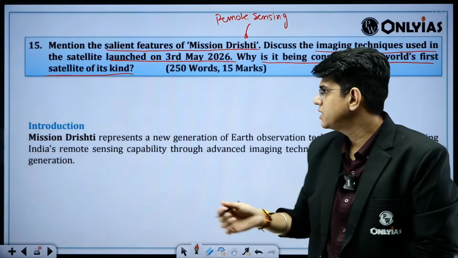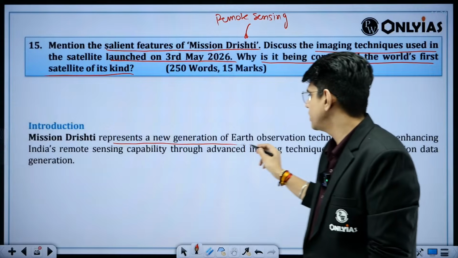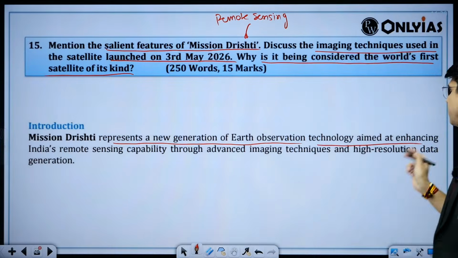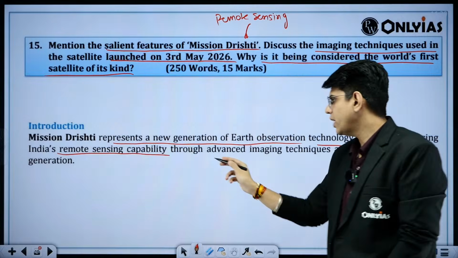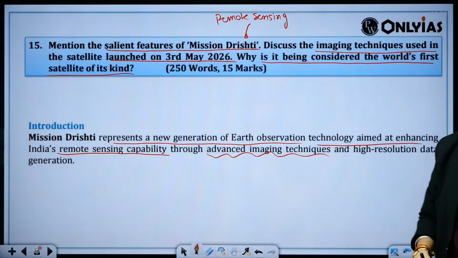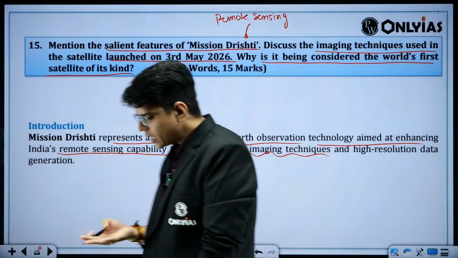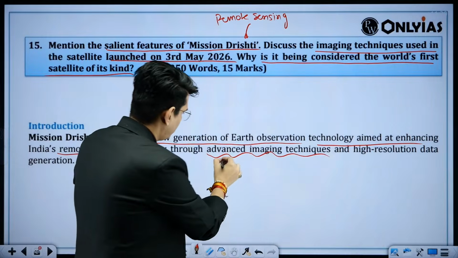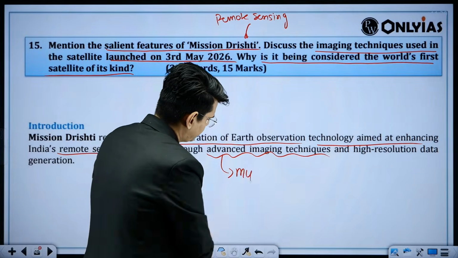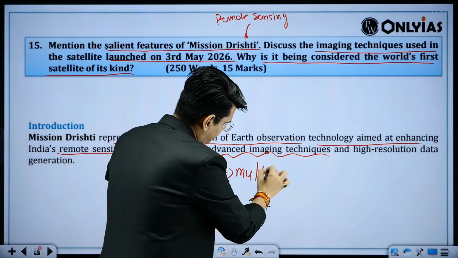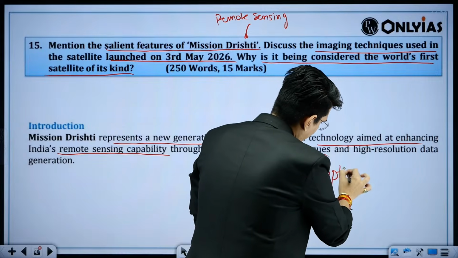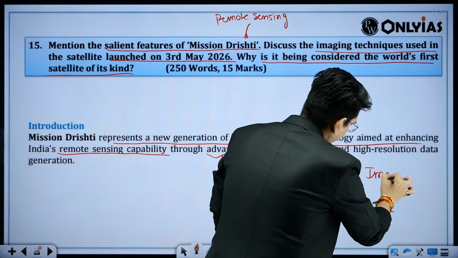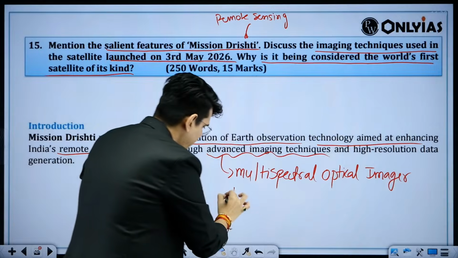So first, Mission Drishti represents a new generation of Earth observation technology aimed at enhancing India's remote sensing capabilities through advanced imaging techniques. They have used multispectral imaging along with SAR.